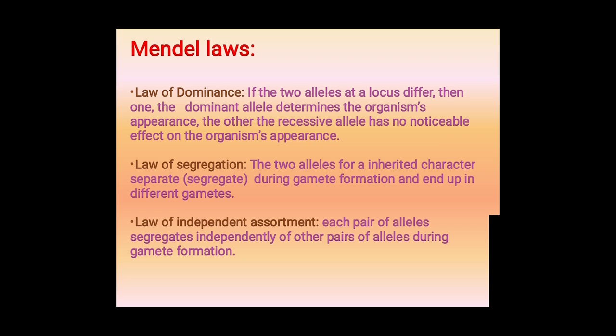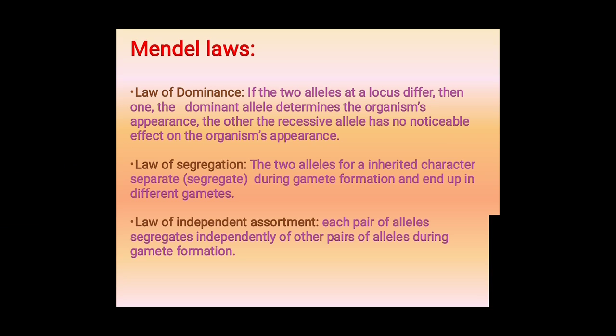Here the capital T always represents the dominant character, and even while small t is present, the plant will express tallness. Yes or no? Like that, the one allele or gene that represents the original character of the plant is called the dominant character. Small t represents the recessive character of the plant body.